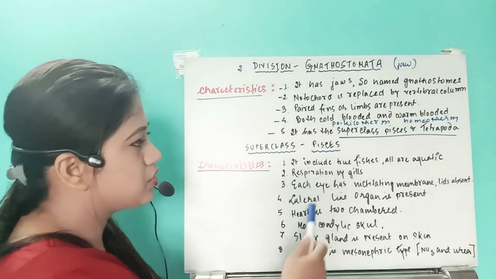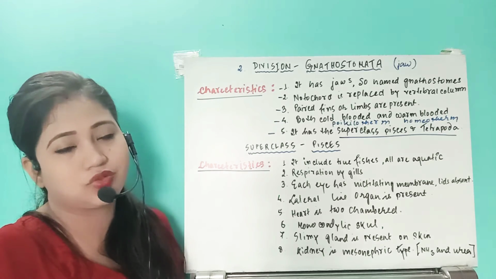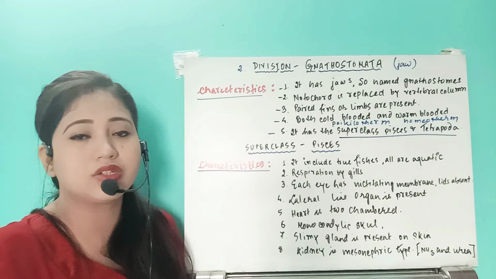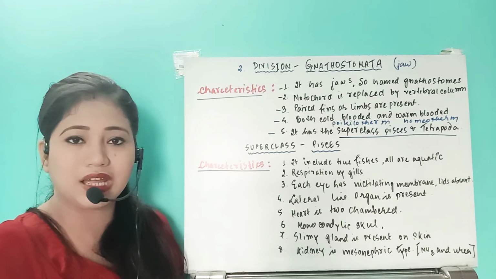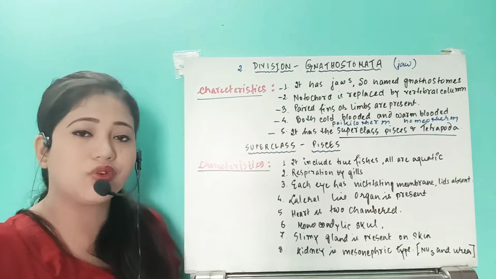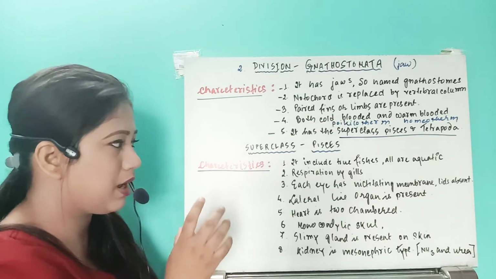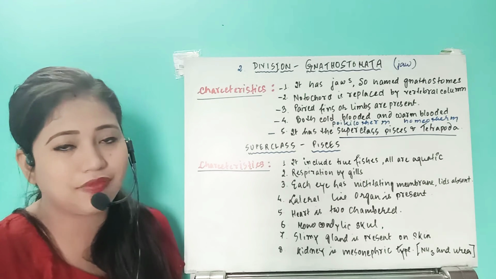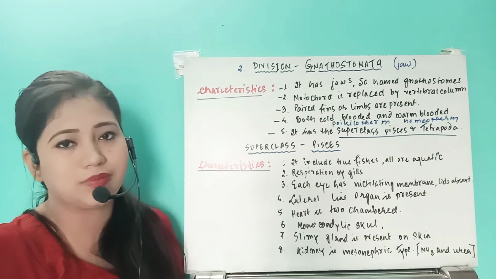Right? Now these organisms are all aquatic. Under this aquatic environment, we will see two types of environment. What are they? One is the marine condition and another is the freshwater condition. So if we see the habitat, it can be both marine water and freshwater. Yes, migration can be possible.